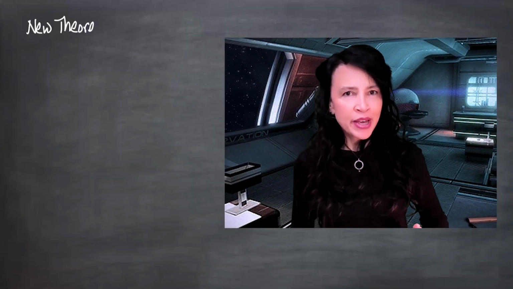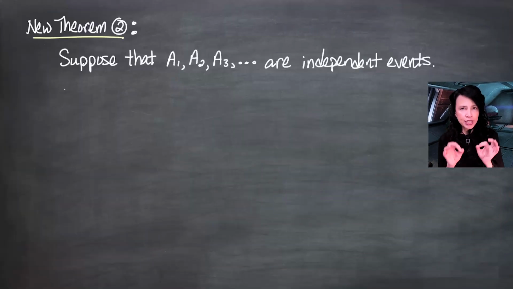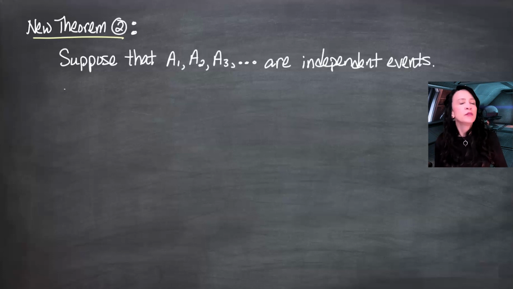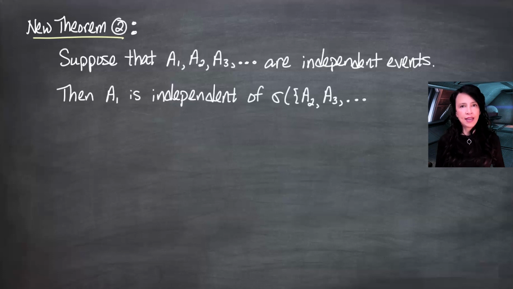Okay, so the last thing for today is to prove our new theorem, or new theorem 2, which is where I watered it down just a little bit, but in a way that we're actually going to need. So take some independent events, A1, A2, A3. These are single events, not curly A's, not collections. And I claim that A1 is independent of the sigma field generated by the rest of the A's.